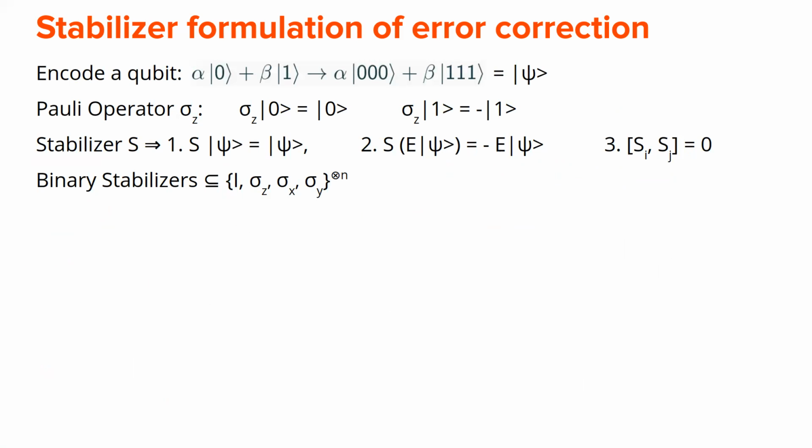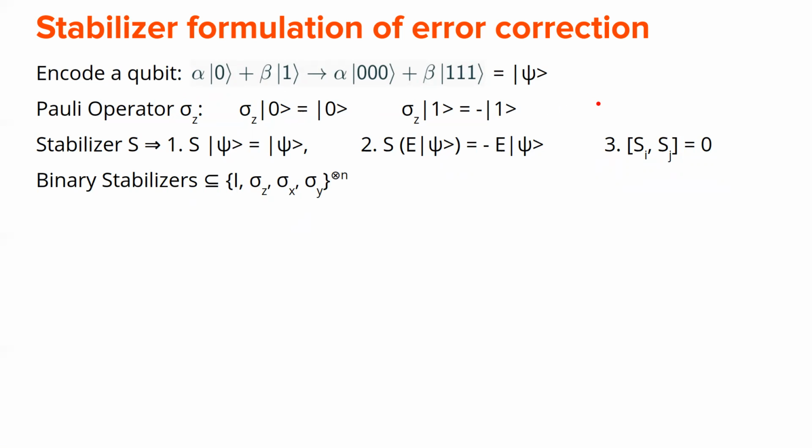Now, coming to this stabilizer formulation, this is a high level way to look at error correction. Initially I will come to qubits because they're easier to represent. Suppose we have a qubit encoded in this form called psi. The Pauli operator sigma z acts on 0 to give a +1 eigenstate, and on 1 it gives a -1 eigenstate.